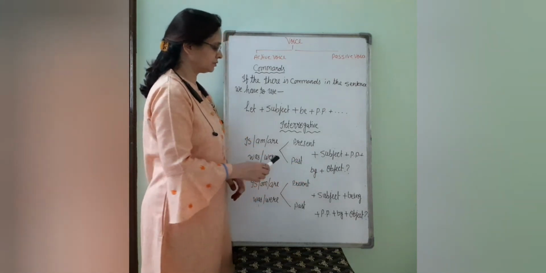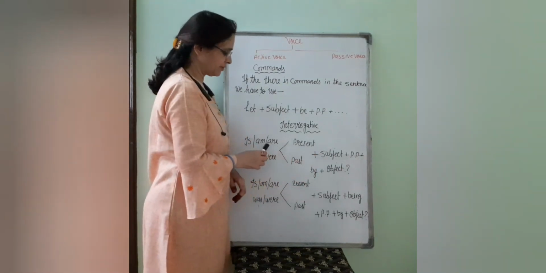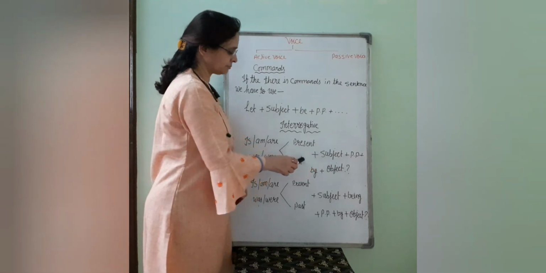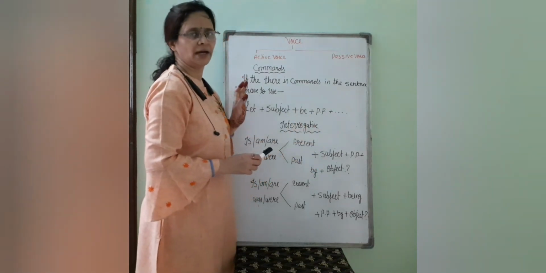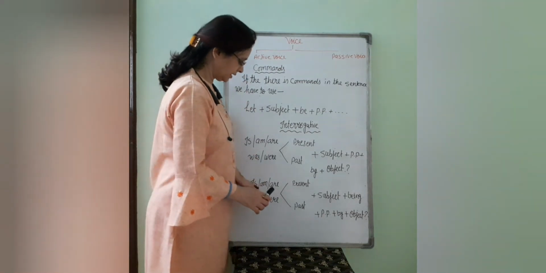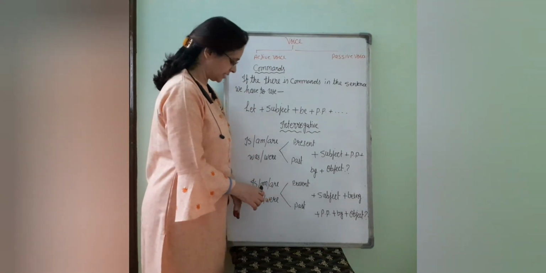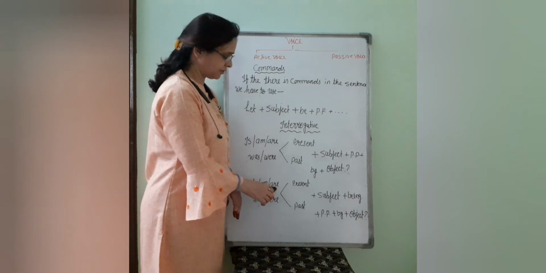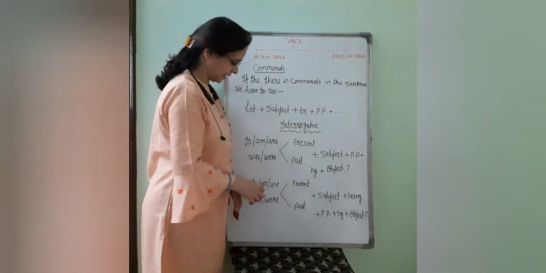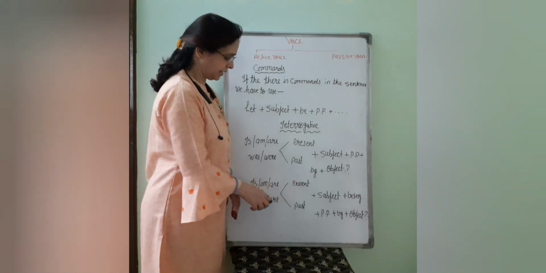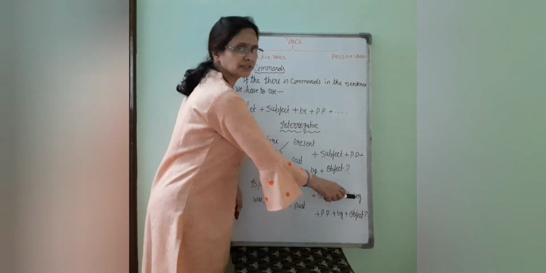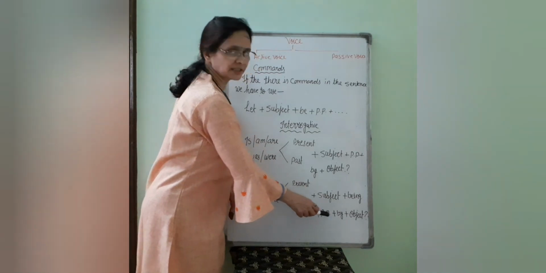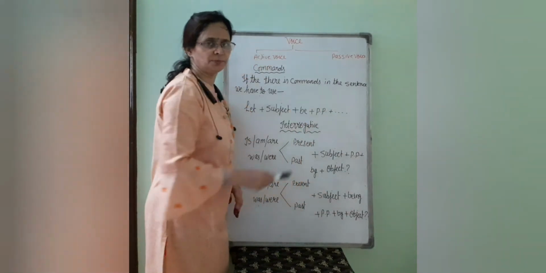You have to notice here that the helping verb will be placed before the subject in interrogative sentences while changing from active to passive. Another, if continuous tenses are there, at that time the helping verb, if present tense is there, is, am, are, and if past tense is there, was or were, plus subject plus being plus past participle plus by plus object.